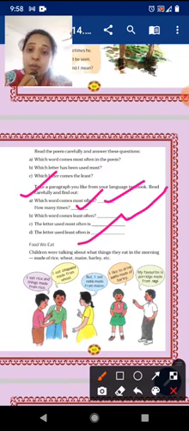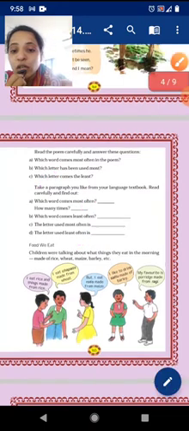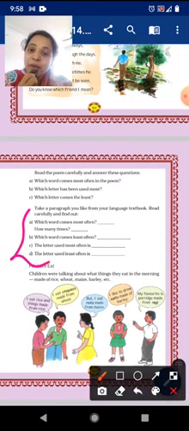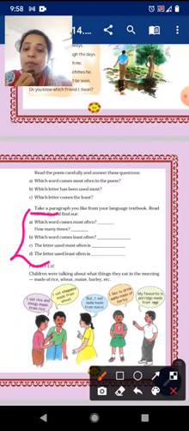And you can take this paragraph from English, from social, from science, any subject. No, it's a language, right? So you can take it from English itself. Okay. So from English you just take one para and make a table, and it's your homework to fill in all these answers. Okay, students, you have to fill in all these answers and prepare that table. After that it will be easy to answer all these questions.